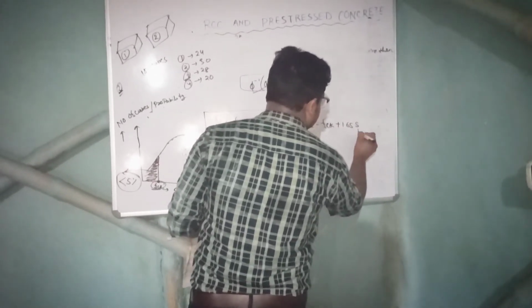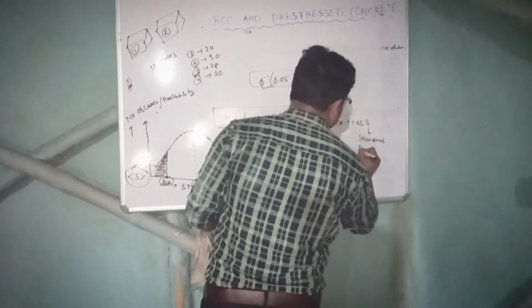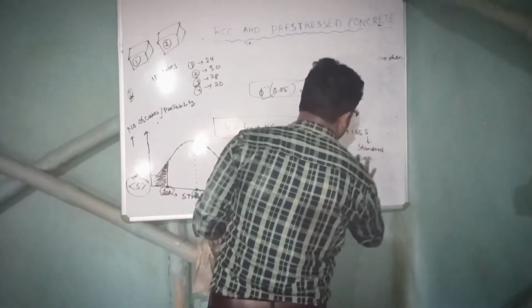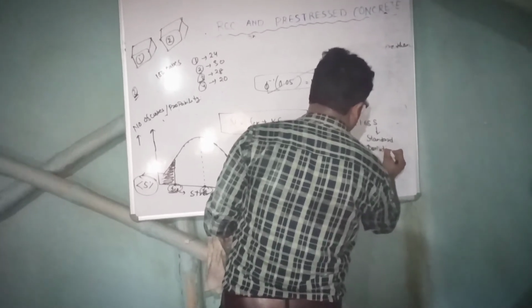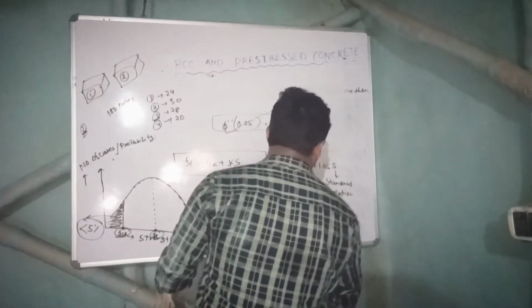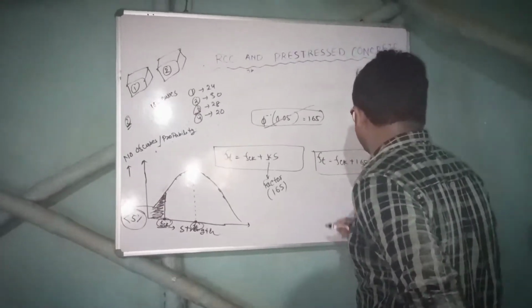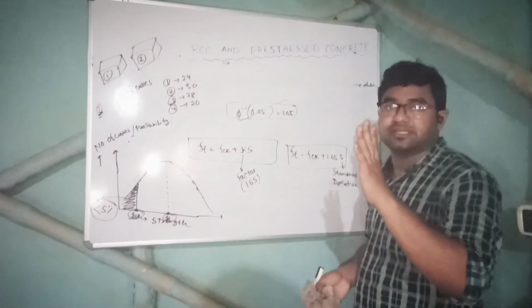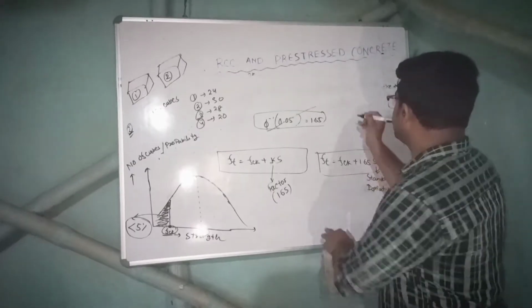What is S? S is standard deviation. So this formula you have to remember, FT is equal to FCK plus 1.65 S. Now there are some standard values of S in IS 456. You have to remember this.